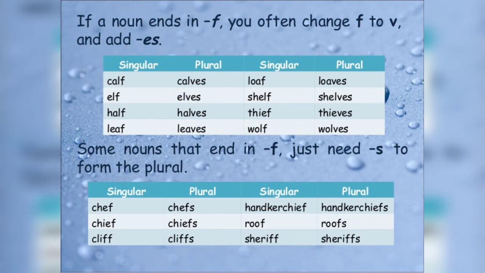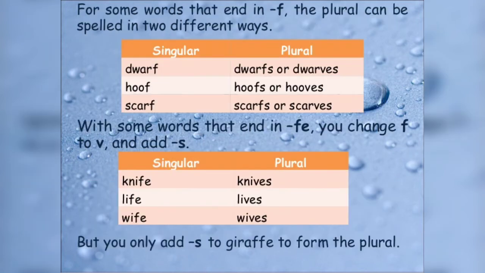But let us understand that some nouns that end in f just need s to form the plural. Chef, chefs, chief, chiefs, cliff, cliffs, handkerchief, handkerchiefs, roof, roofs, sheriff, sheriffs. So you can see there is a difference. Sometimes we have to add s and sometimes we have to add es with the help of ves in order to form the plural.